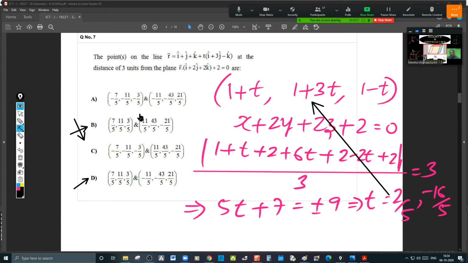Yes. All the other people, are you following this? This model is important. Writing the 3D line in the parametric form is important, please. If you know that, almost 60 to 70% of problems of 3D and vectors are done. You must know how to write the 3D line equation in parametric form. D is the answer, Priyanshi. Okay, sir. Thank you.